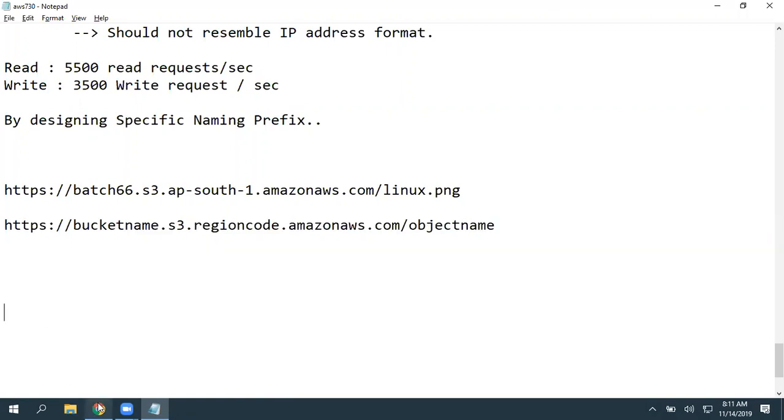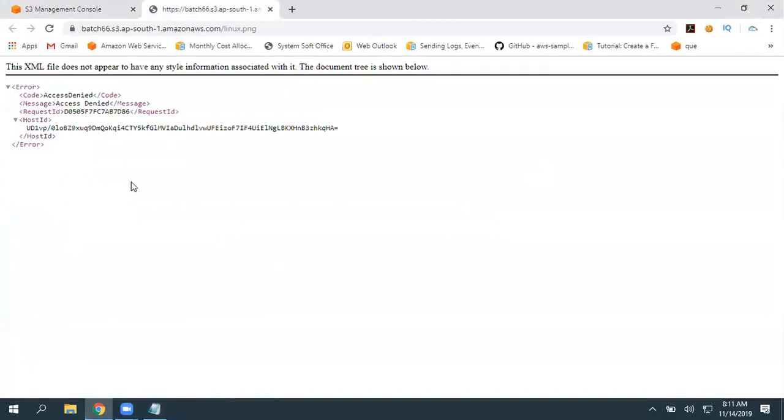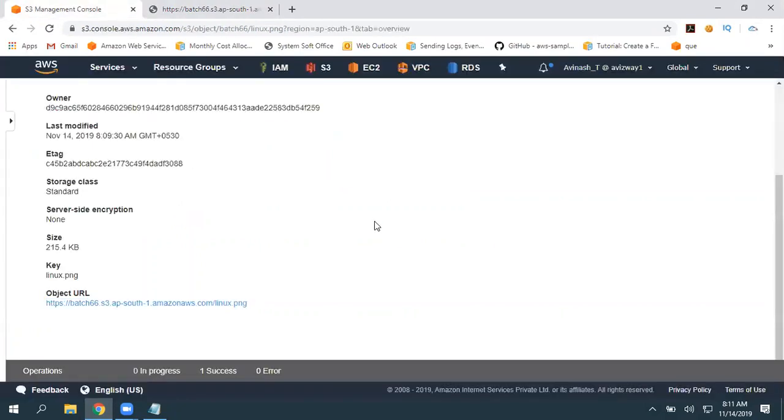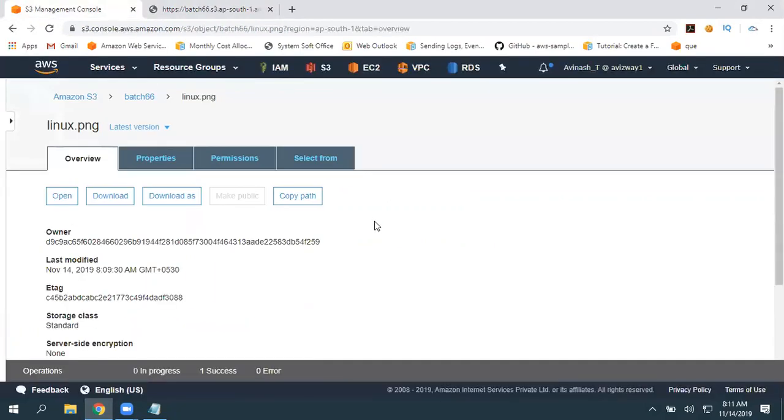But again, if I go here and try to access it, it is saying access denied. The reason is, by default, whatever bucket you create here, it is going to set all permissions to private. As the uploading user, you can open and view it, but if you want to share it with public users, first you need to edit the bucket public access settings.